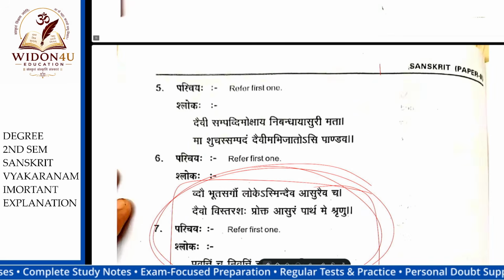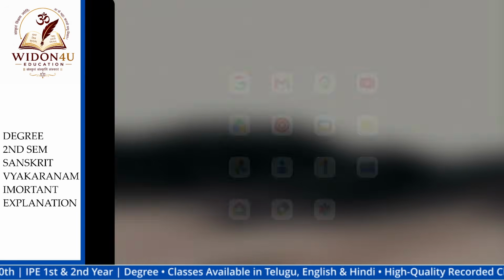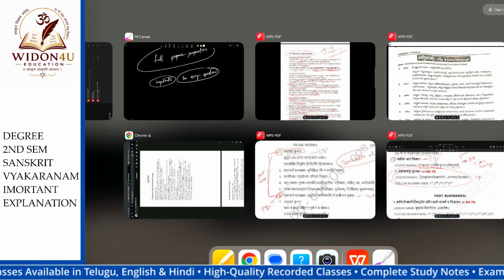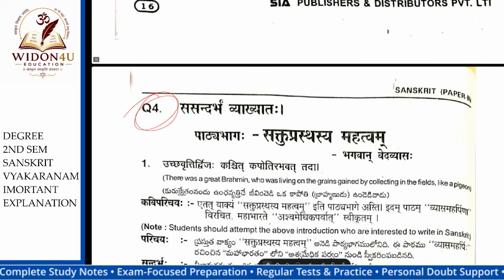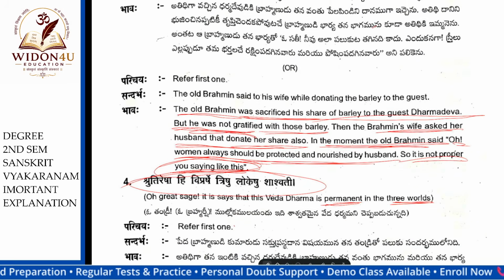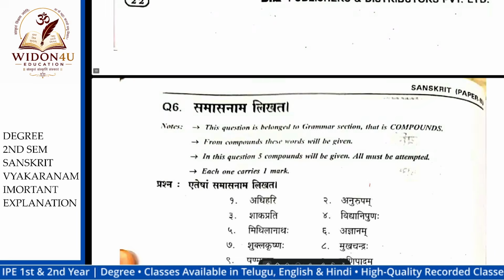Next are the long questions. That is the 7th question, Buddhasya Vairagyodayam. From this, just read. My suggestion is just read the first 6 or 7.